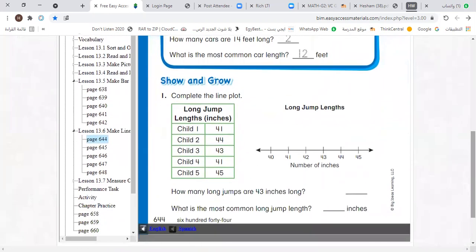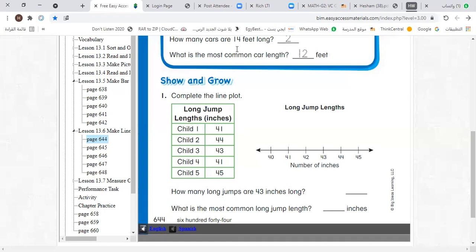Okay, let's answer this. Can you see here? We want to complete the line plot. Here, number of inches, and here, long jump length by inches. The jump of child 1 equals 41 inches. Child 2, 44 inches, child 3, 43 inches, child 4, 41 inches, child 5, 45 inches.